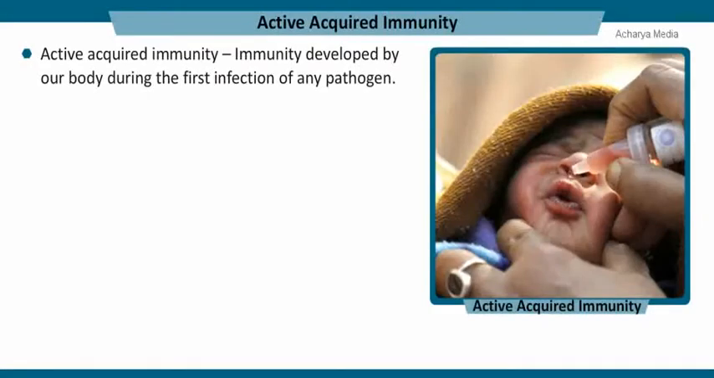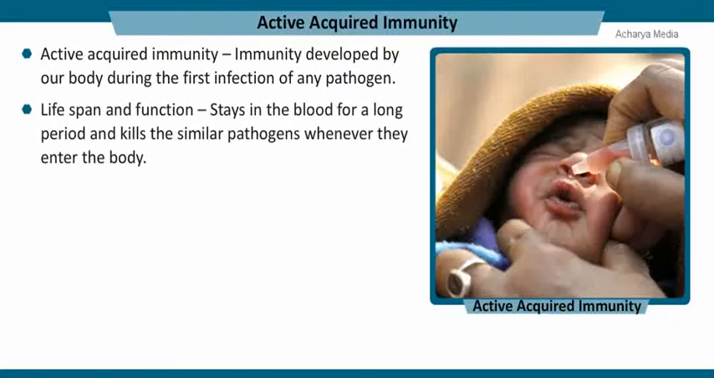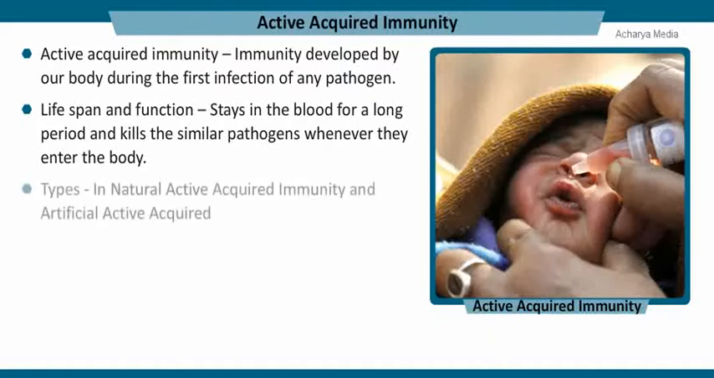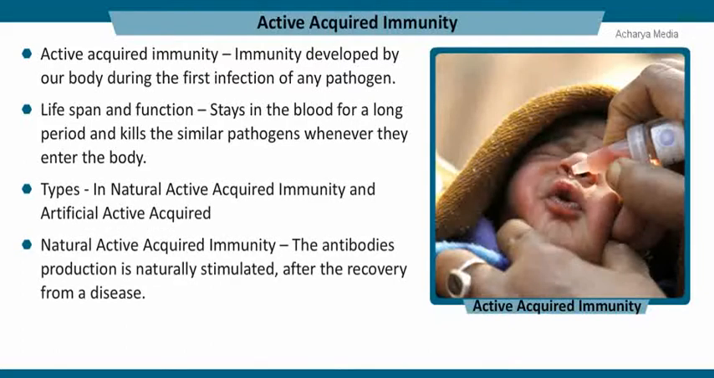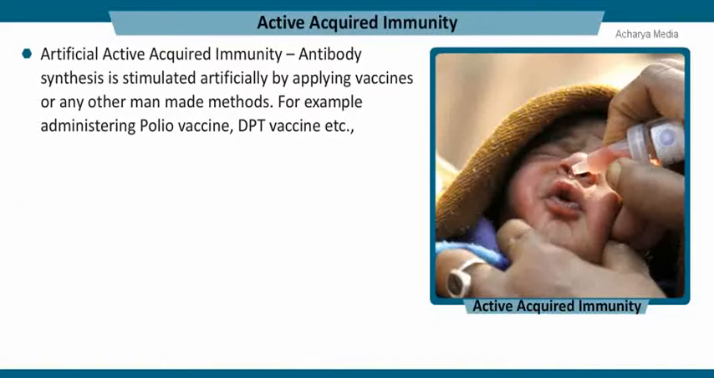Immunity developed by a body during the first infection of any pathogen is called active acquired immunity. The antibody produced during infection stays in the blood for a long period and kills the similar pathogens whenever they enter the body. There are two types of active acquired immunity as follows. In natural active acquired immunity, the antibody's production is naturally stimulated after the recovery from a disease. In case of artificial active acquired immunity, antibody synthesis is stimulated artificially by applying vaccines or any other man-made methods. For example, administering polio vaccine, DPT vaccine, etc.